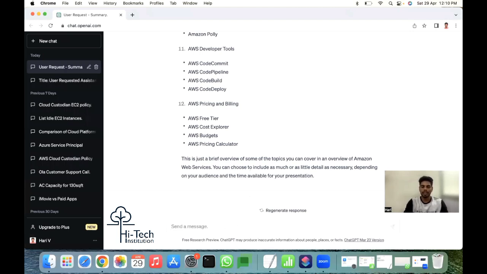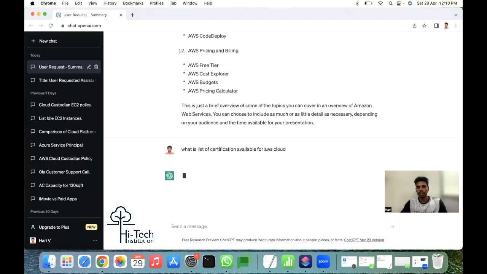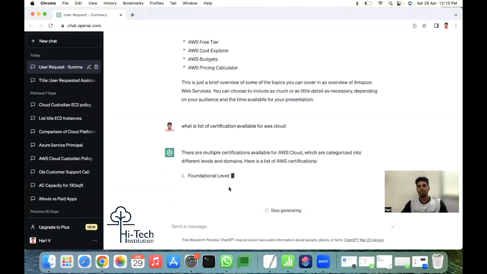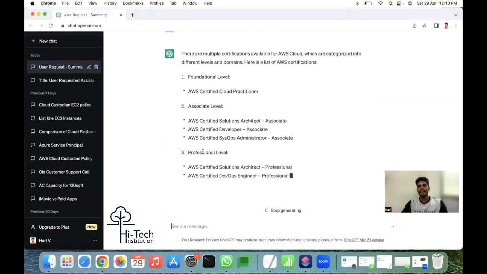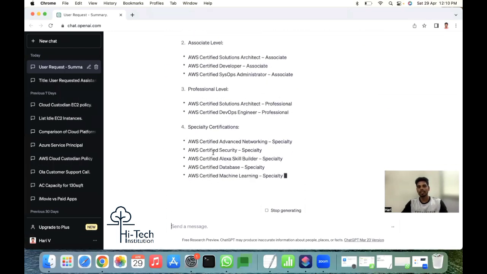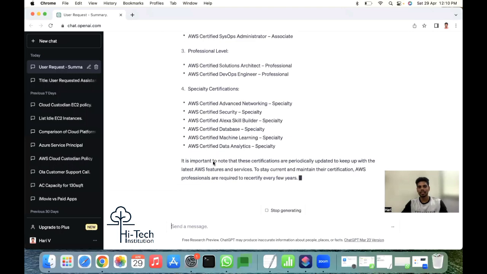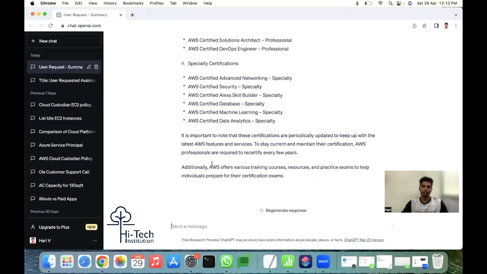Okay, hey, what is the list of certifications available for AWS cloud? When you ask, it will suggest the multiple certifications: foundation level, associate level, professional level, specialty certification level. All those things can help you.